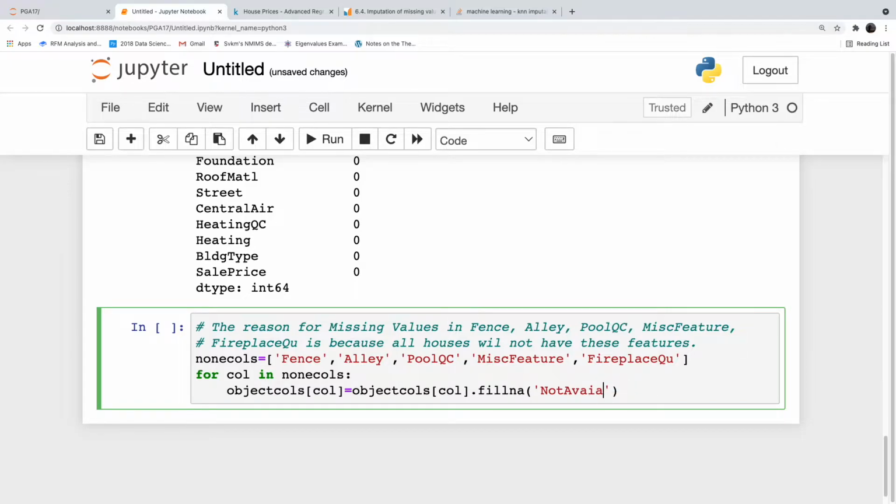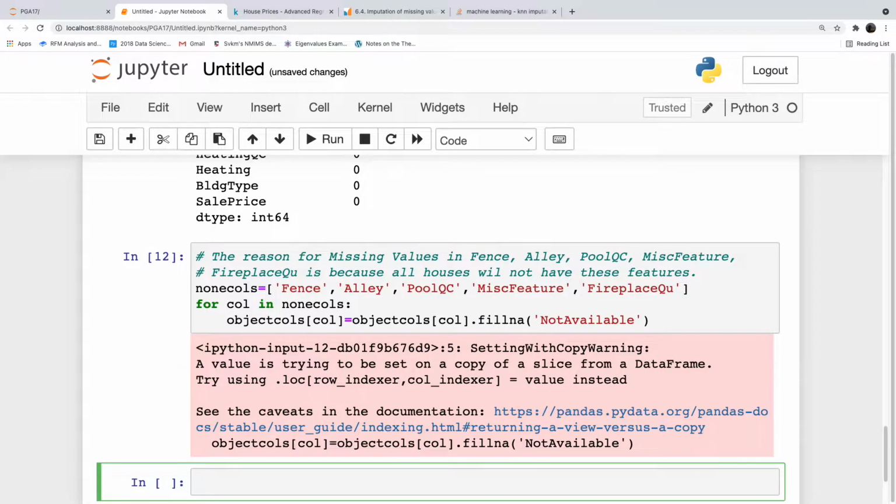The feature is not available. Or you can use anything, unknown, missing, whatever you want, but fill it with a word. So for a for loop, col means it's the iterator. First you are defining the iterator, col in none_cols. That means it will iterate 5 times. In each iteration it will fill with the word. Wherever it sees the missing value NA, it will fill it with the word not available. You will get a warning because you are making a major change to the data, so need not worry.